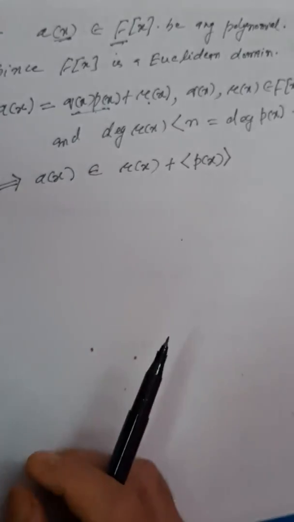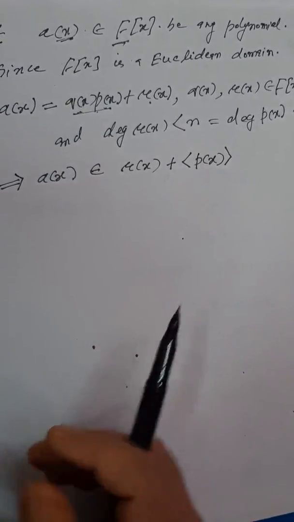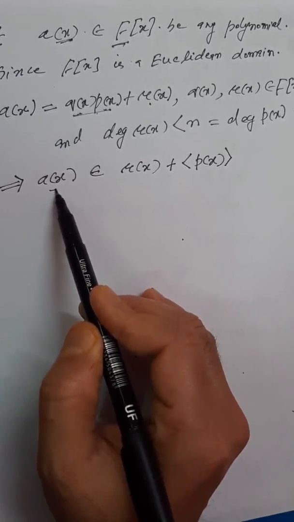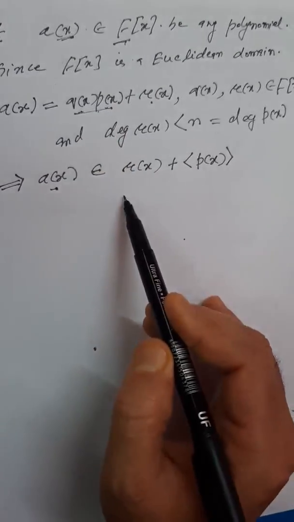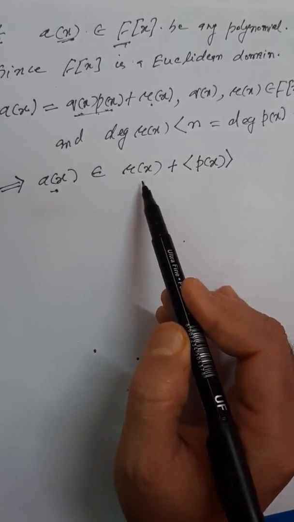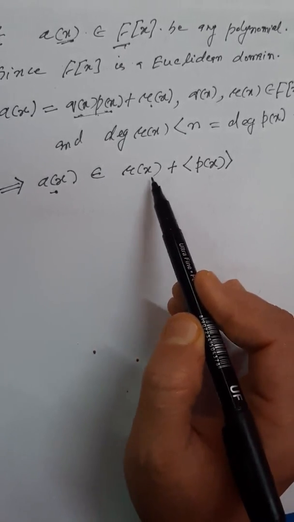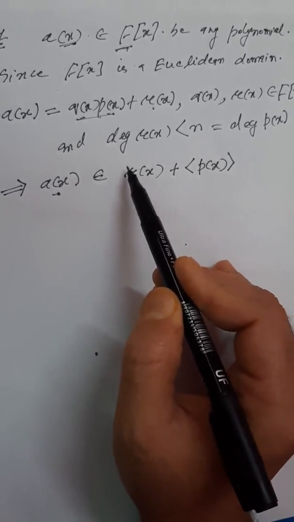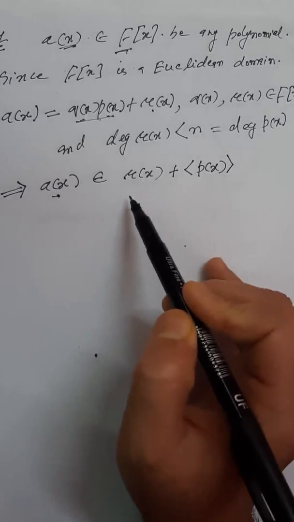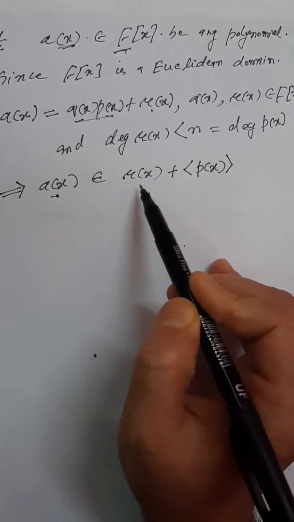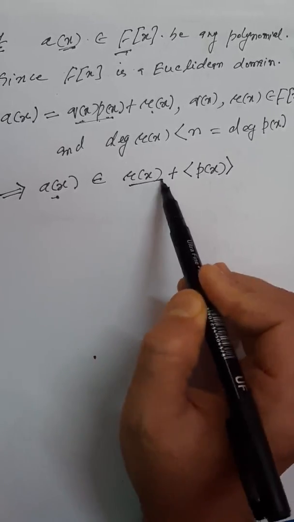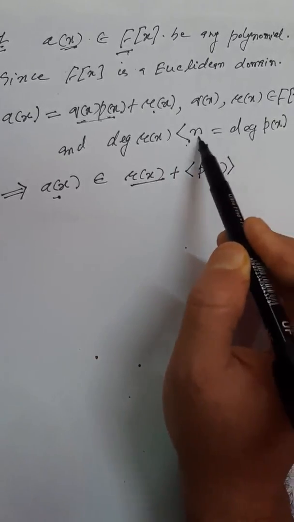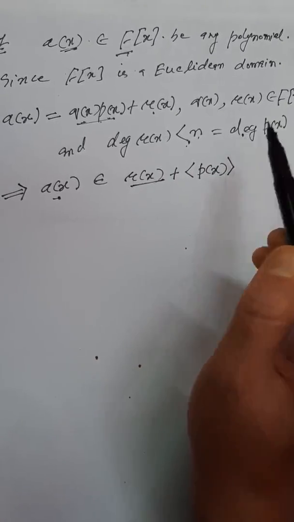Okay, so what does it mean? It means that any polynomial a(x) in F[x] is represented by an element, the coset representative of this polynomial is r(x), and the degree of r(x) is strictly less than n, which is the degree of p(x).